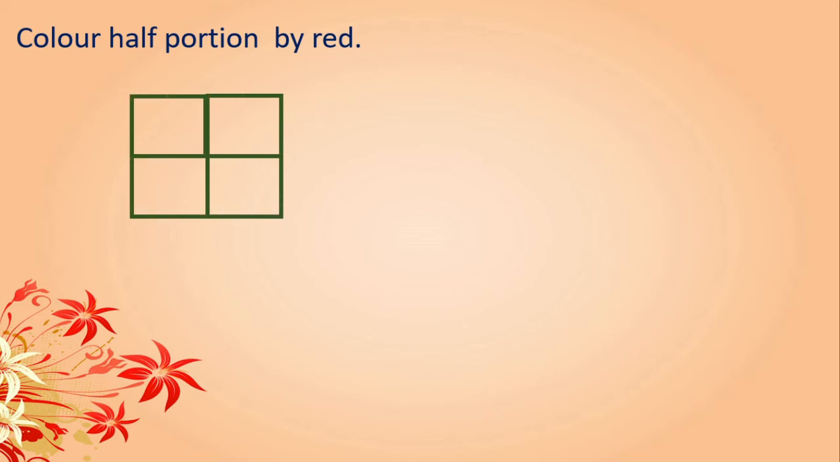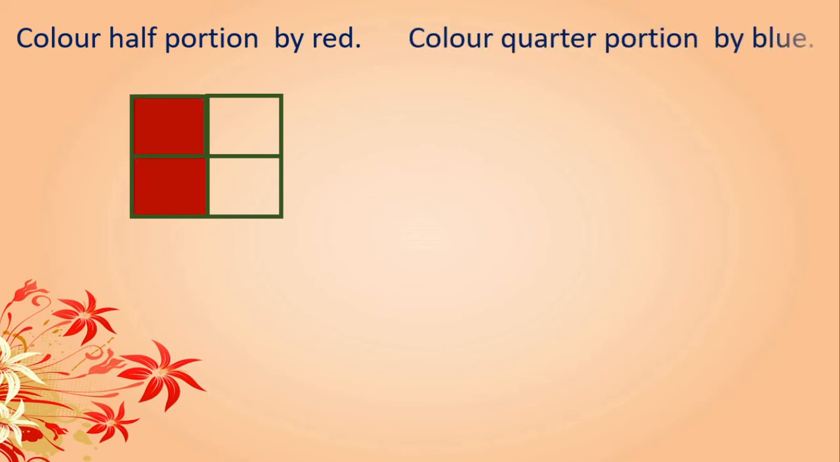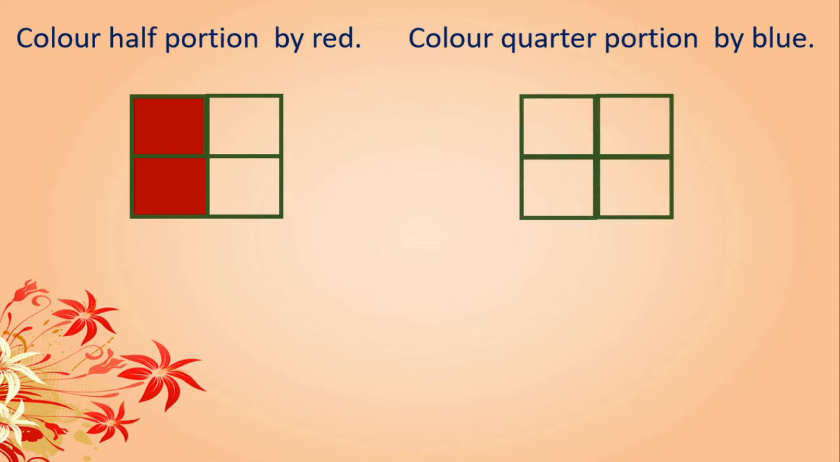Now next is color half portion by red. Again here 4 squares together we can see. Half portion. Please read the word properly. Half portion means out of 4, half is nothing but 2 boxes. Right? Color quarter portion by blue. Out of 4, quarter portion is nothing but 1 box.